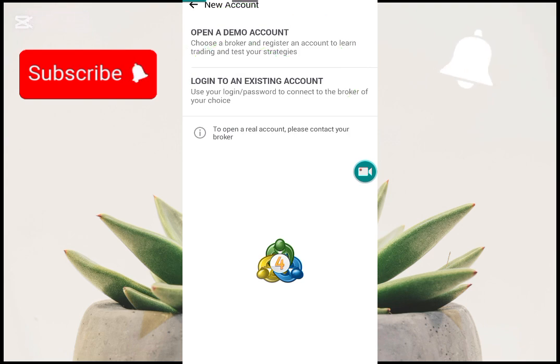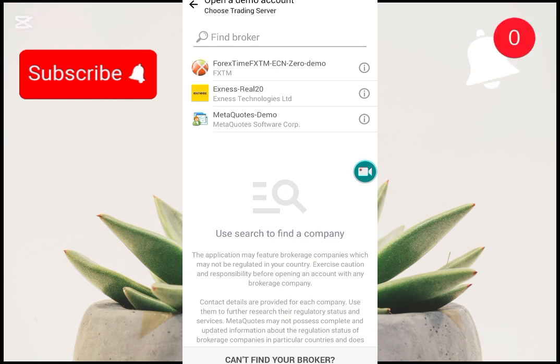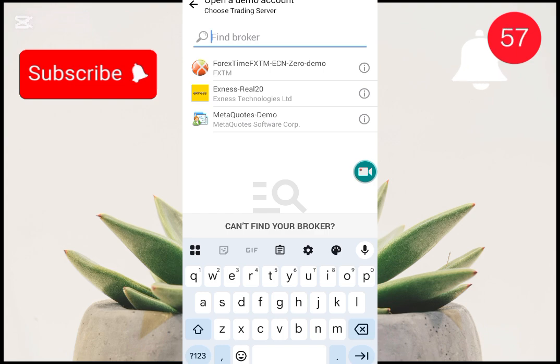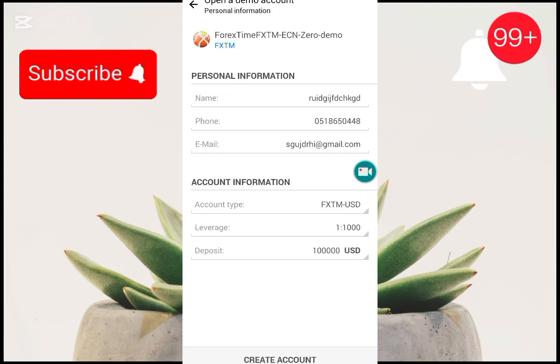Let's say a demo account, because I don't want to expose my real account right now; I removed it. Here you will choose, for example, this one, Forex Time demo. You click on it, then fill in the details: your name, phone number, email address, and you choose the amount, how big you want the demo account to be.